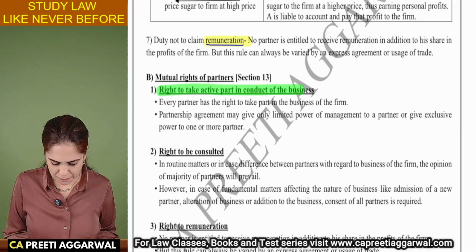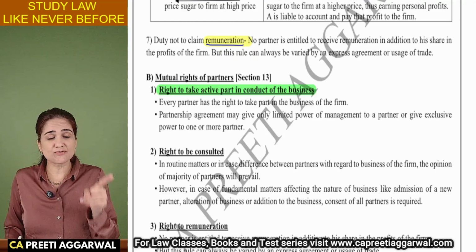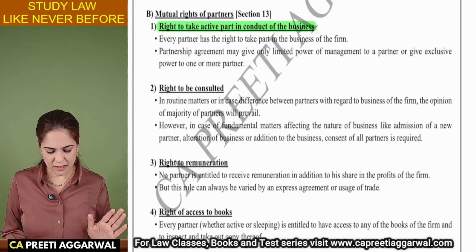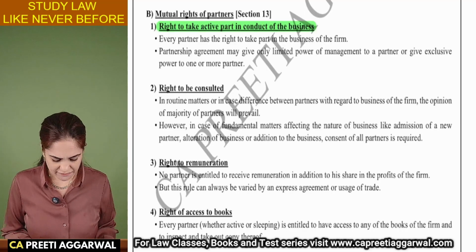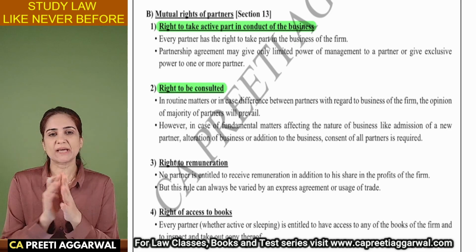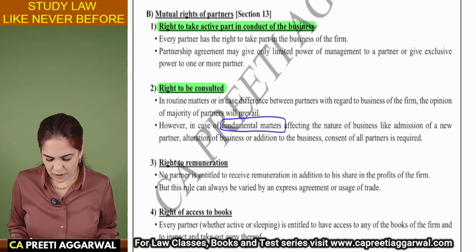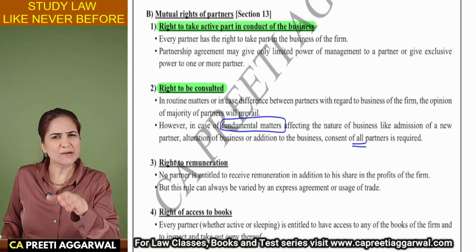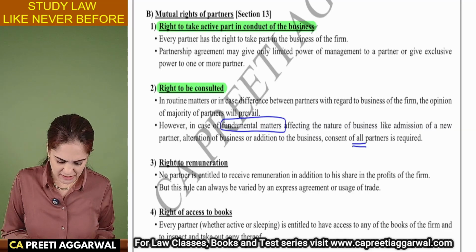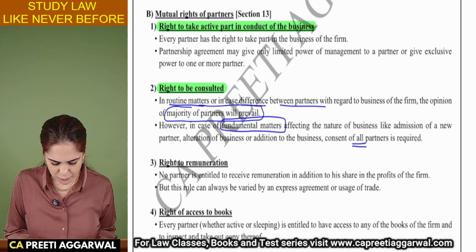So they have the right to take active part. Every partner has the right to take active part in the conduct of the business of the firm. You cannot restrict the rights of a partner. Okay, sometimes it is allowed, but every partner has the right to take active part in the conduct of the business of the firm. Every partner has the right to be consulted, but it is not always possible, no. So we say that in case of fundamental, means very important matters, you need the consent of all the partners. But in case of routine matters, administrative matters, consent of majority is also accepted. So if there is some routine matter, there is a difference of opinion, then the majority, their approval will prevail.